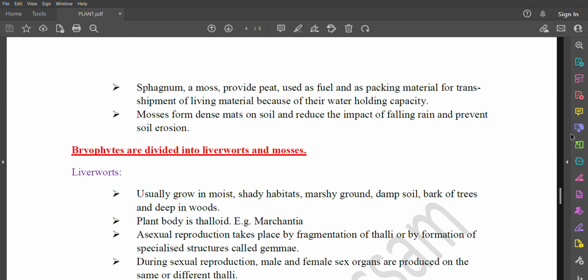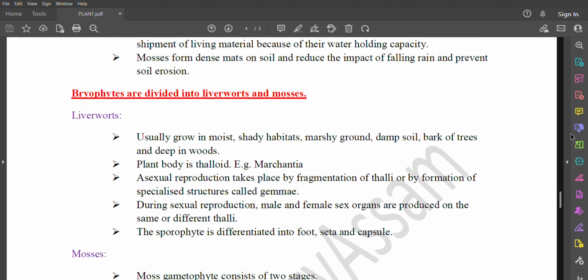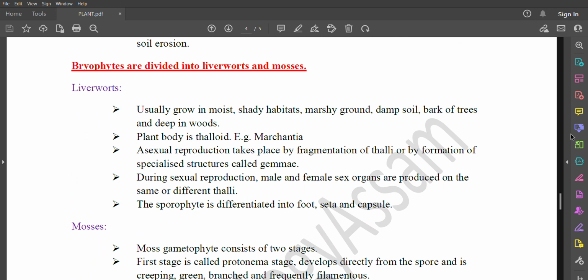Bryophytes are divided into liverworts and mosses. Liverworts usually grow in moist, shady habitats, marshy ground, damp soil, bark of trees, and deep in woods. The plant body is thalloid, for example, Marchantia.